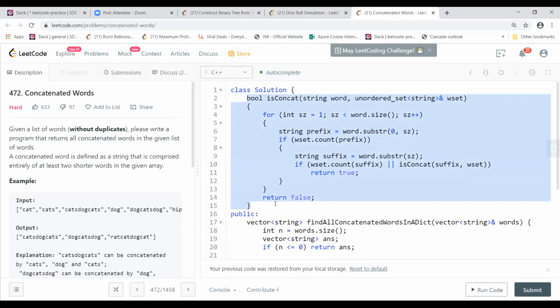But still I would have to go through this one, correct? But when I'm going through each and every substring, if I add a prefix, at that time I will just look in the trie. If I find it in the trie for all of that, then I keep on moving. And if I go to the end of the word size, then I see it is true, or else I return false.